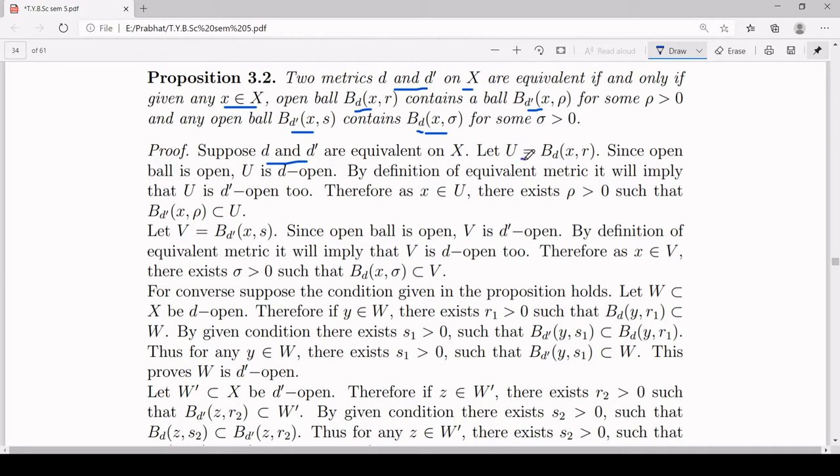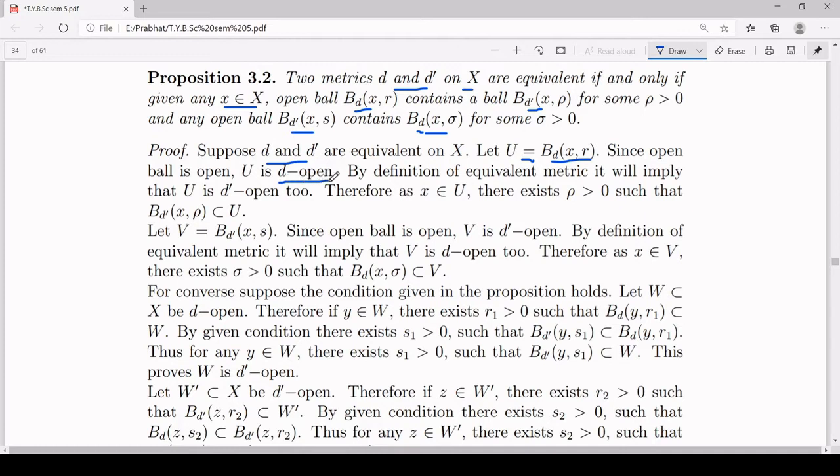Take U equal to the open ball centered at x of radius r with respect to the metric d. I have written it to be B suffix d of x comma r. Now it is an open ball with respect to the metric d, and we know an open ball is an open set. Therefore, U is open with respect to the metric d.